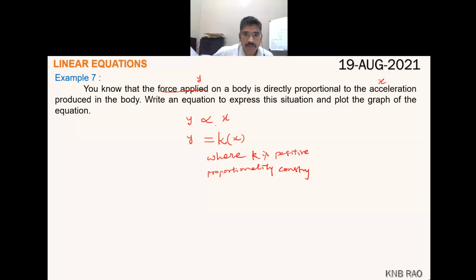Sir, what is proportionality constant? Okay, very good. Who asked the question? Kanishka. Can I speak to you in Kannada sometimes whenever you require? Yes, sir.